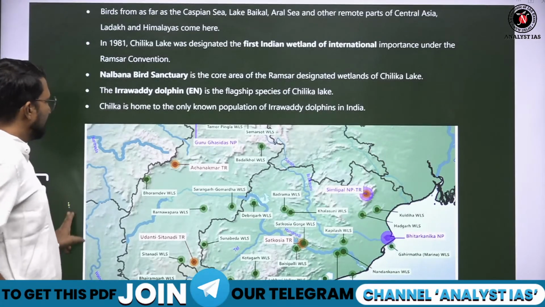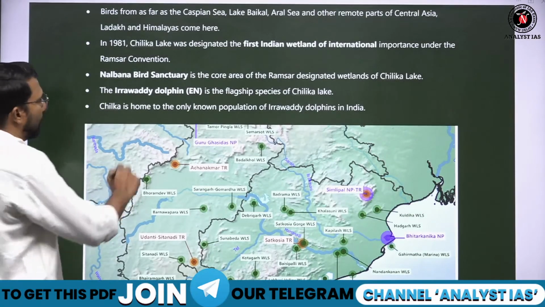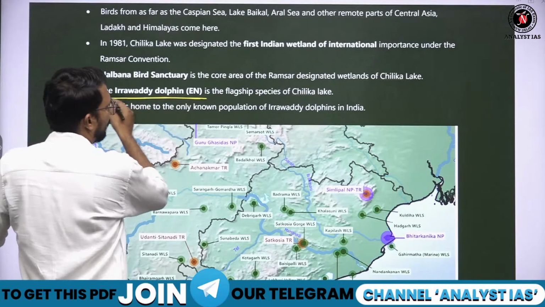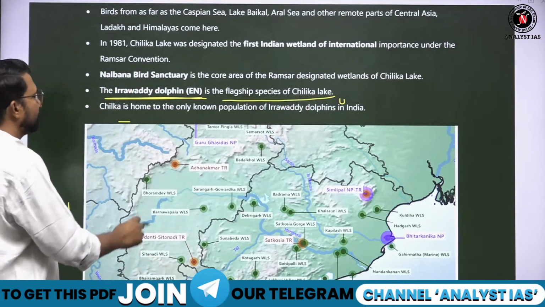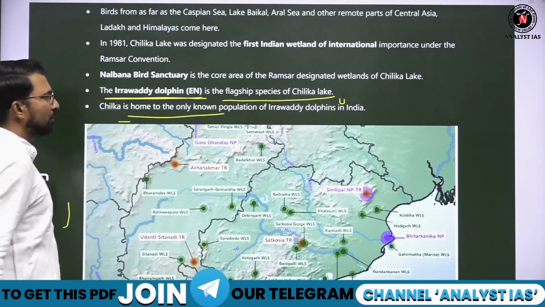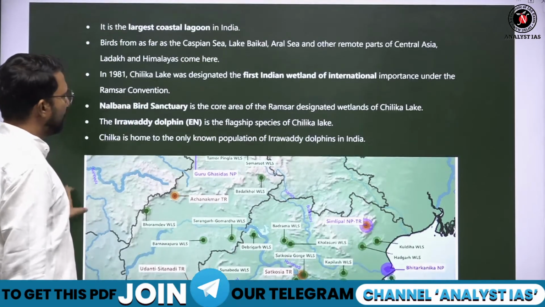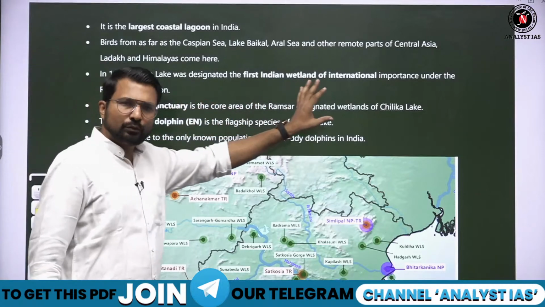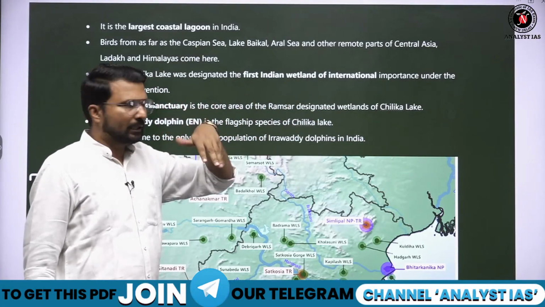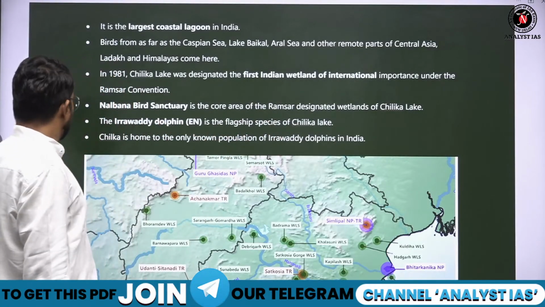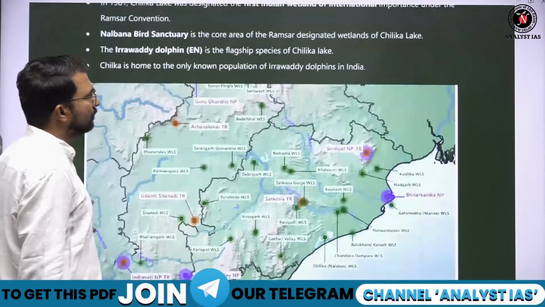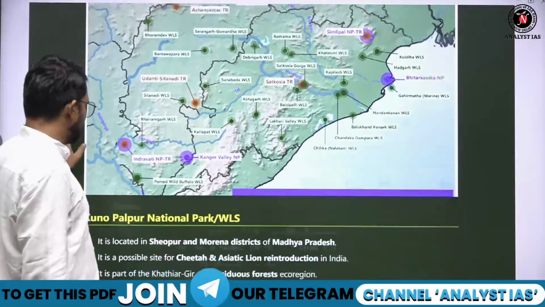And here this is famous for Irrawaddy dolphin. Irrawaddy dolphin is the flagship species of Chilika Lake, which is uniquely found here. Chilika Lake is the only home to Irrawaddy dolphin in India. Normally Irrawaddy dolphins are found in Myanmar region, Irrawaddy river में, but here only Chilika Lake is their home. So you can remember these things.